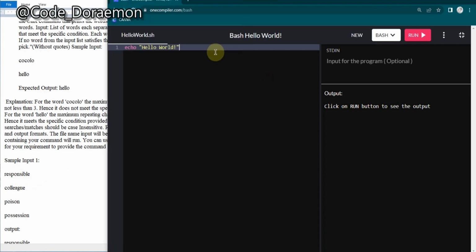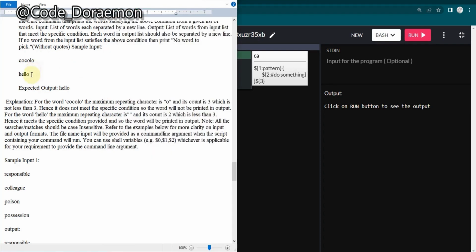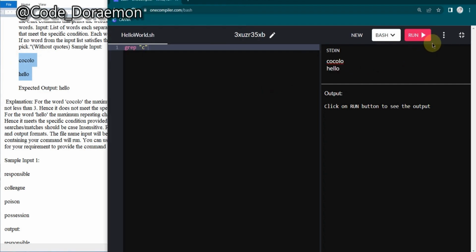So all of you who have been following my videos, the past 2 to 3 videos, you might have known about a command called grep. What this grep will do is compare the word which is given over here, and then return the sentence or the line which contains that particular string. So if I pass a C over here and run it, you can see as C is present, it prints Coca-Cola.